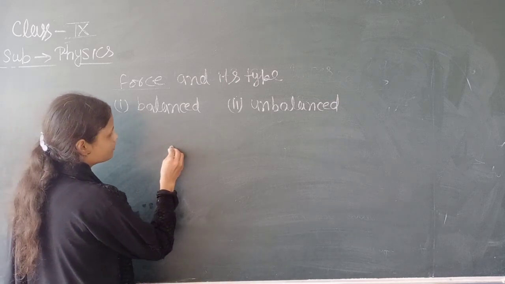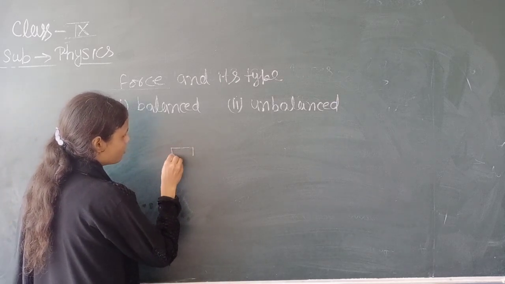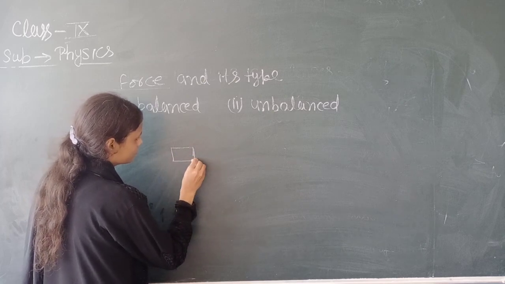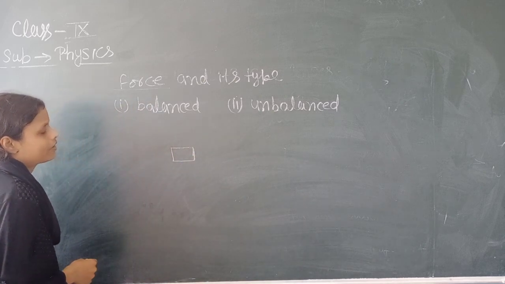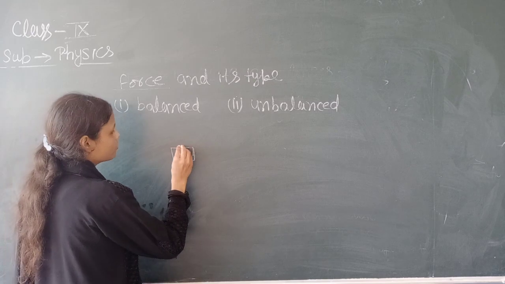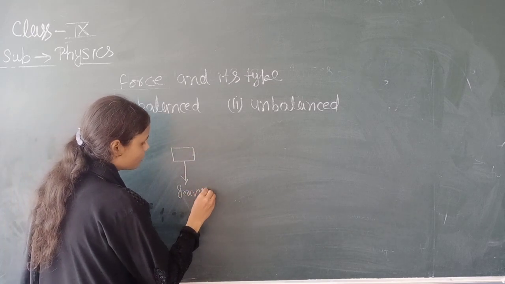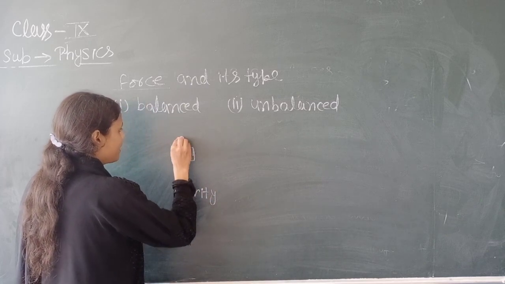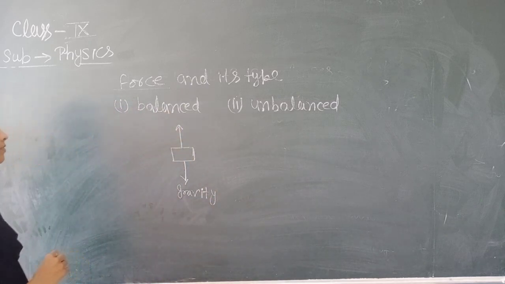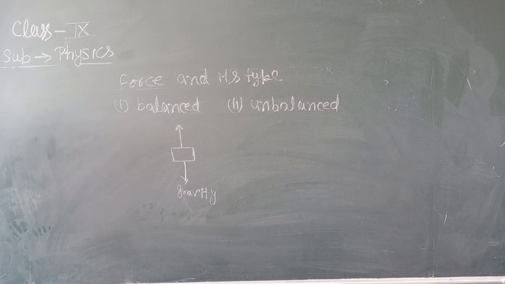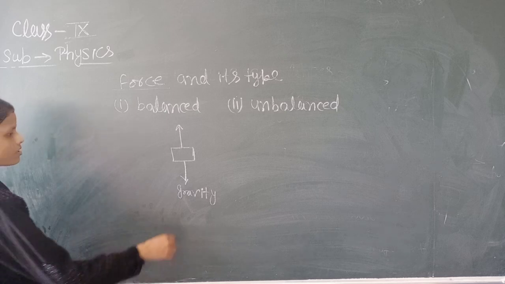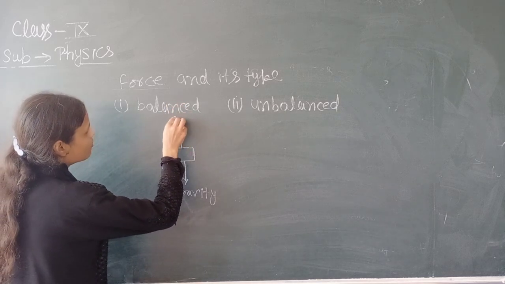For example, this is an object lying on the table, and the force of gravity works in the downward direction, and the force of reaction is acting in the vertically upward direction.